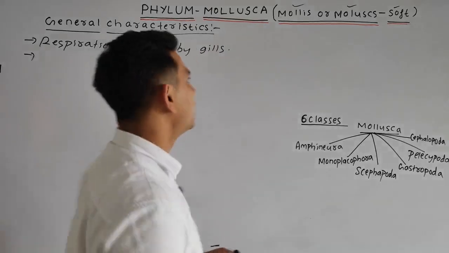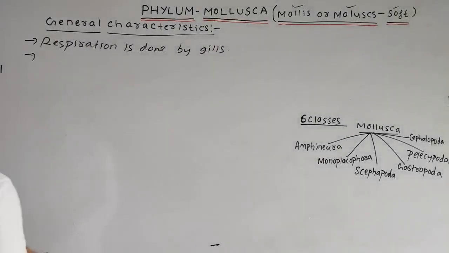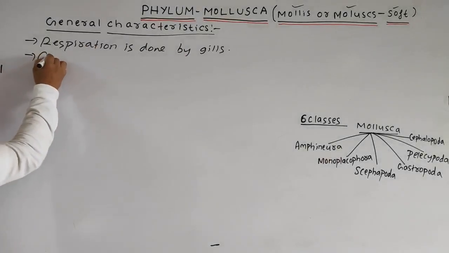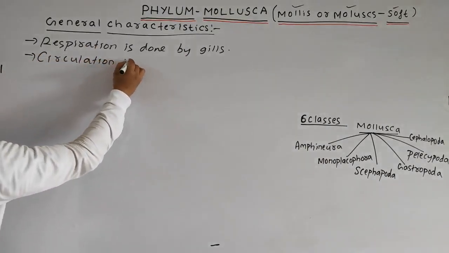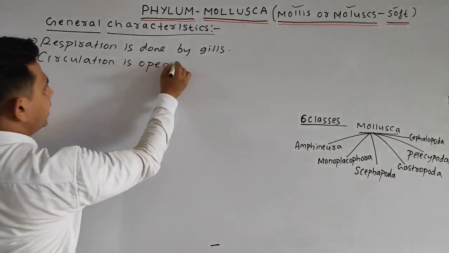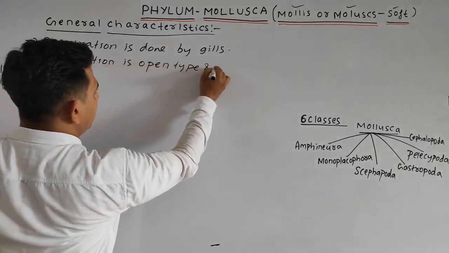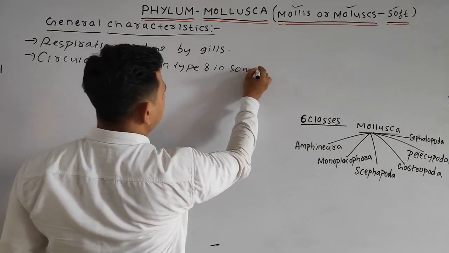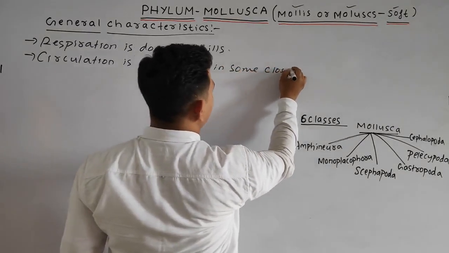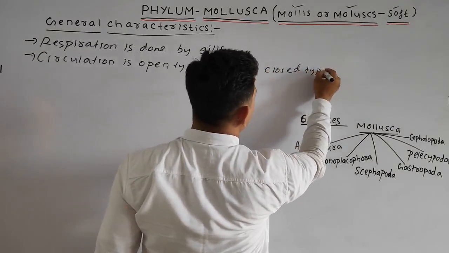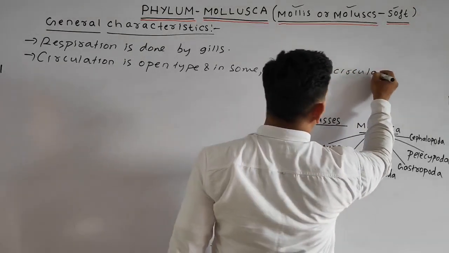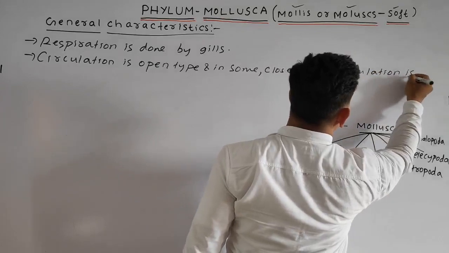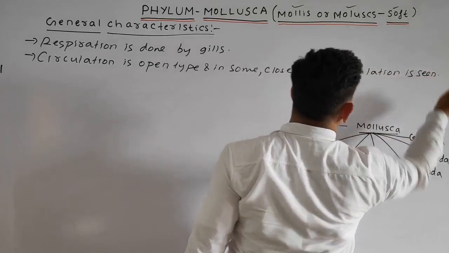So we can write our next point: circulation is open type, and in some, closed type circulation is seen. Okay.